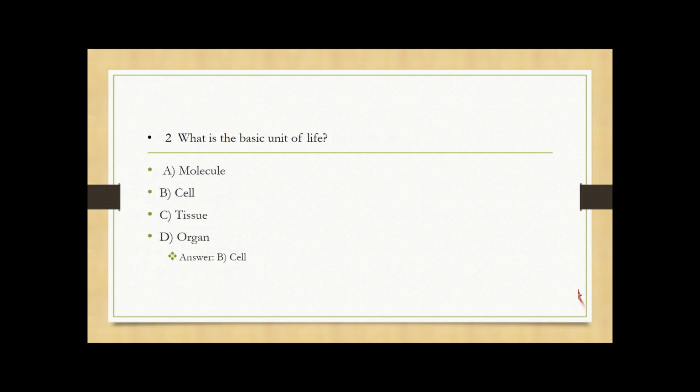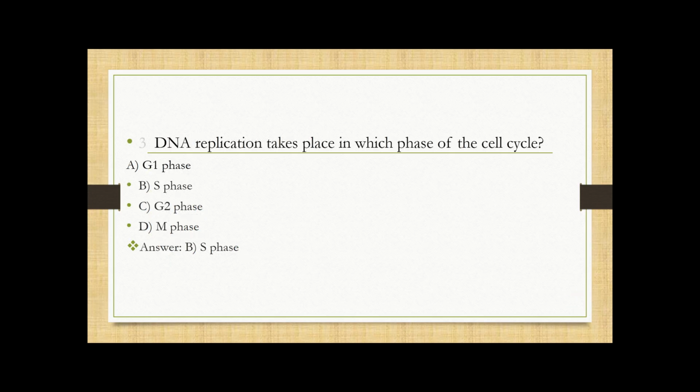So the second one is, what is the basic unit of life? A. Molecule, B. Cell, C. Tissue, D. Organ. So the answer is cell. Cells are the structural and functional unit of life. Every organism is made up of cells.